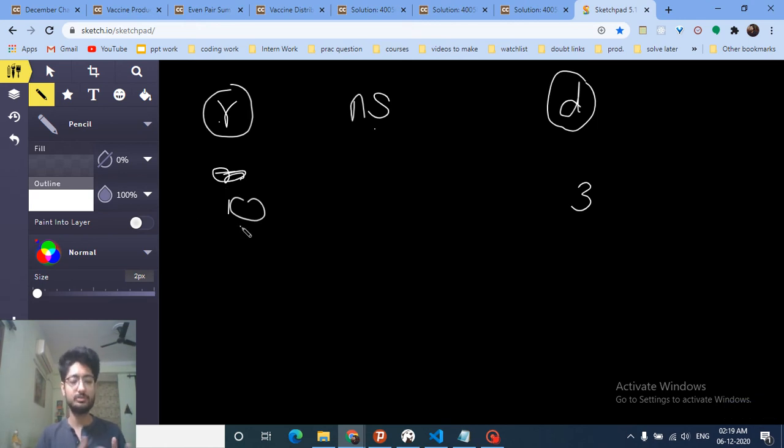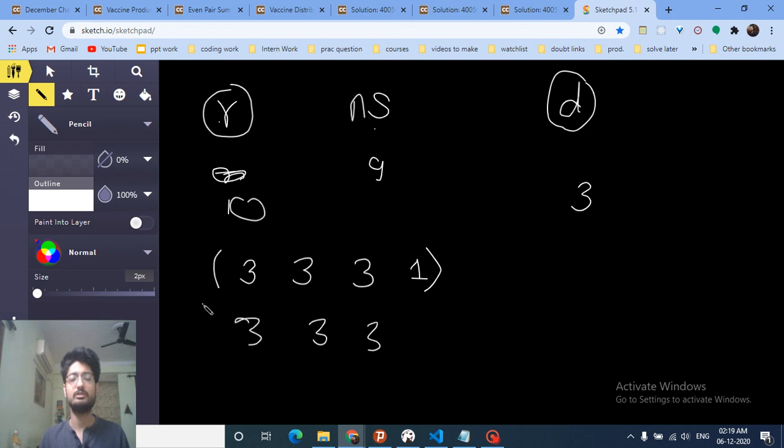Let's assume that you first cure all the risky people. On the first day you will cure 3 people, then 3 people, then 3 people, and then the last 1 person. Though there is some more space that day, you cannot cure a non-risky person along with this person. Then let's assume the non-risk group has 9 persons. So you'll treat 3, 3 and 3. This is the total number of days you'll require to treat all of them.